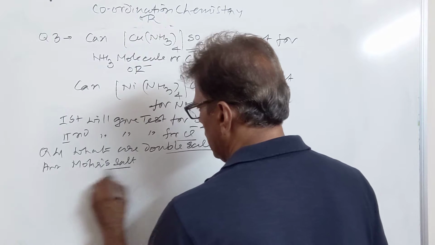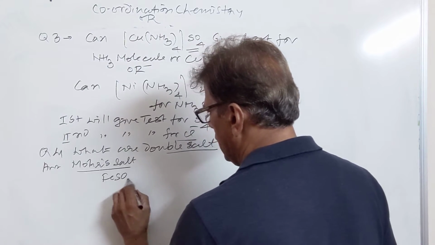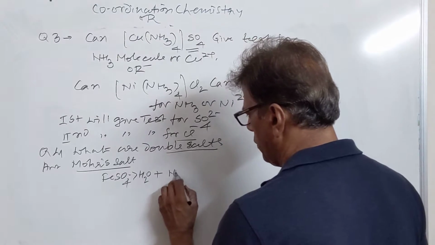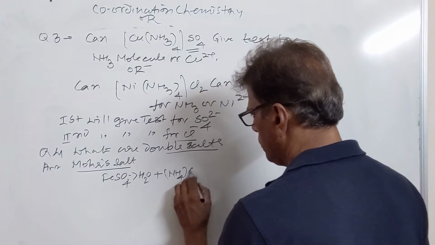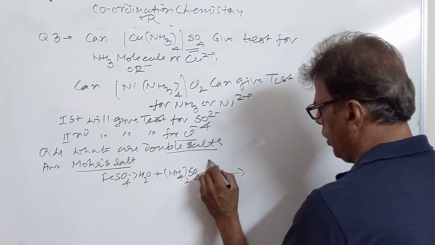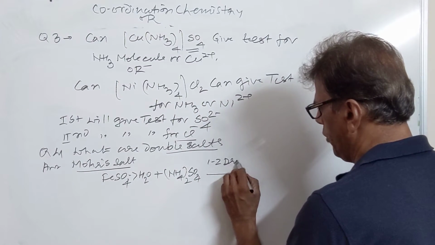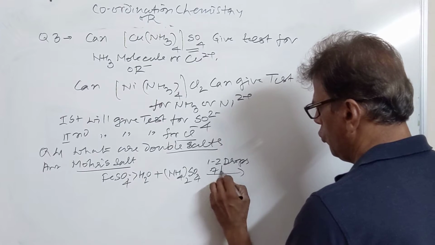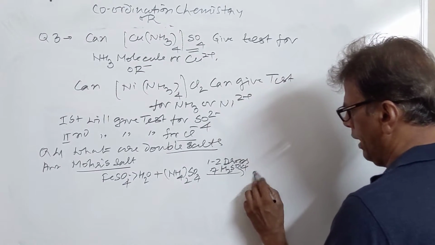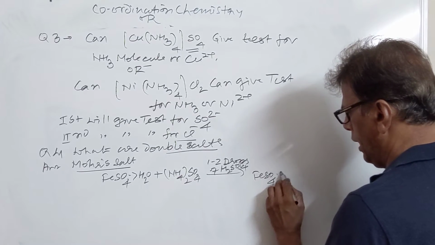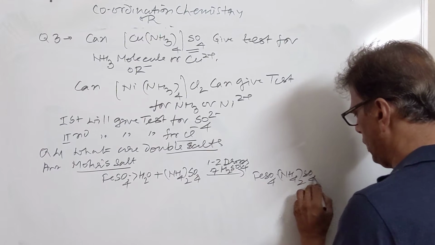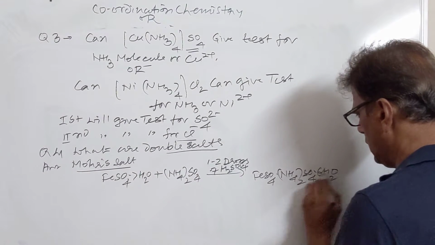Mohr salt is formed by crystallizing aqueous solution of ferrous sulfate with ammonium sulfate, and 1 to 2 drops of sulfuric acid are added to prevent the hydrolysis of ferrous ions. Here you will get FeSO4(NH4)2SO4 having 6 water molecules. This is Mohr salt.